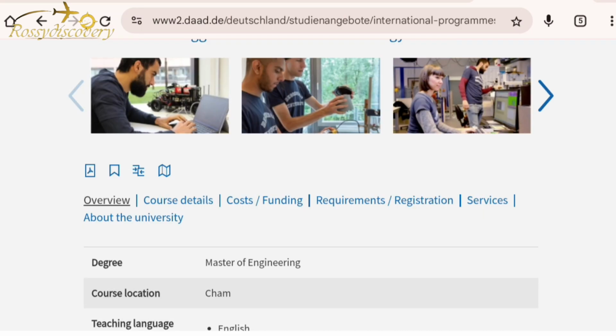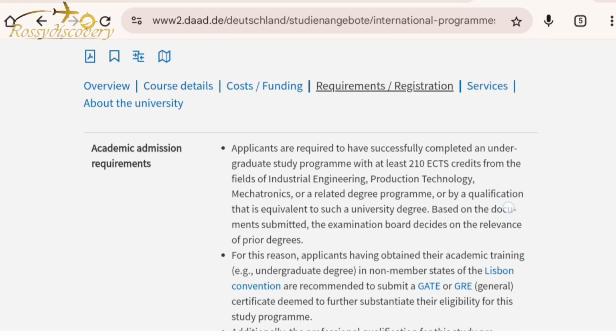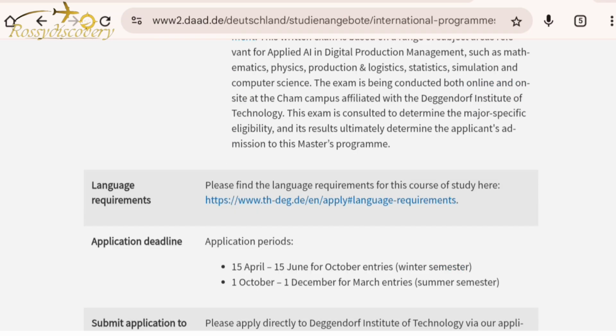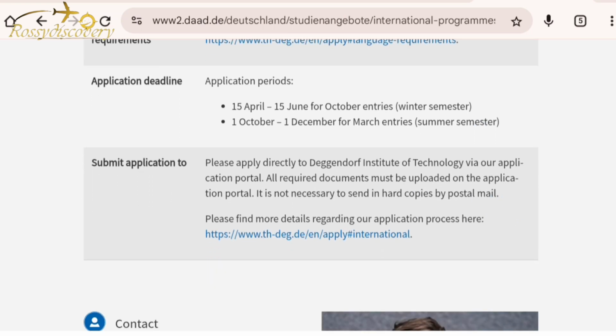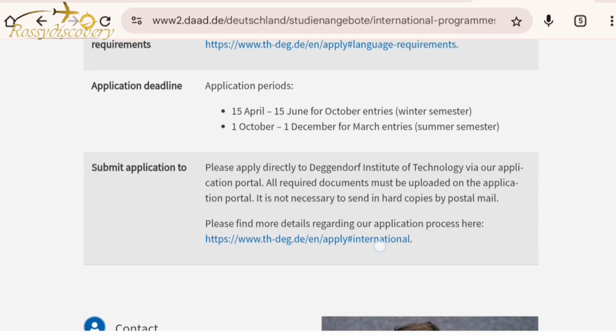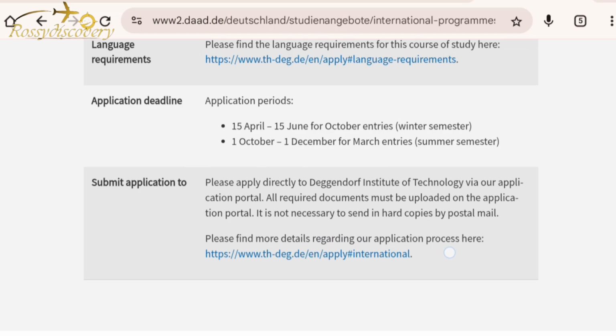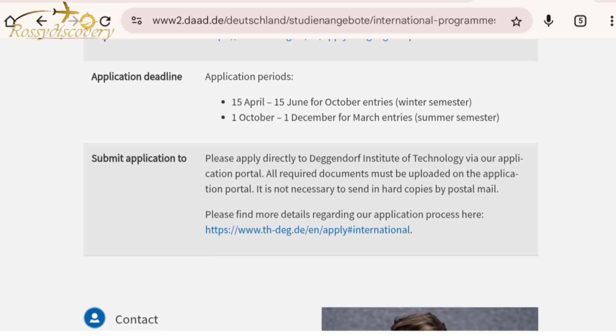See requirements. These are requirements, registration, services, cost and funding, about the university. So you take your time. When you come to requirements, you go through it. Please find the language requirement for this course of study here. You can go over here to search and submit your application. Please find more details regarding the application process here.